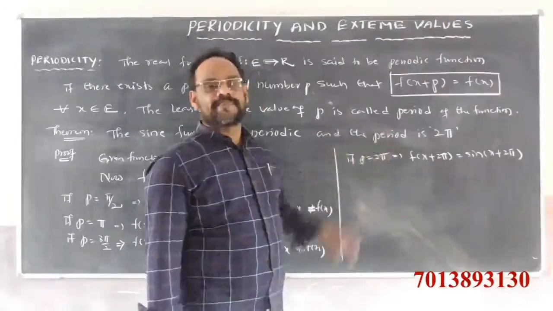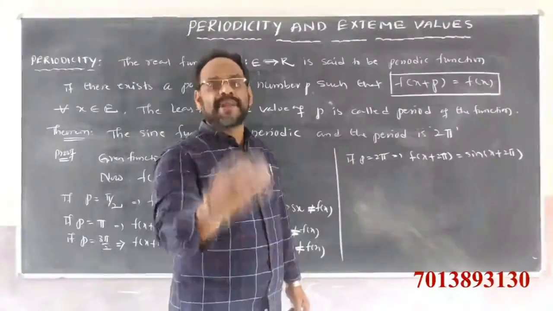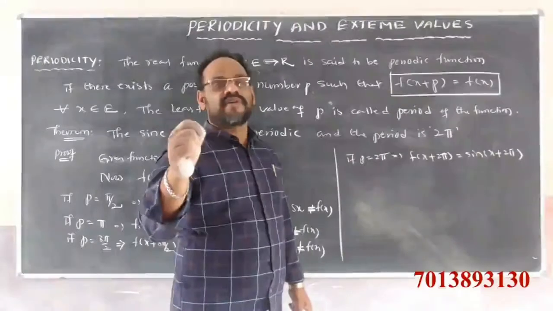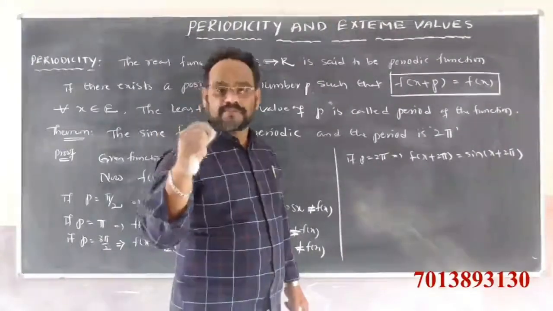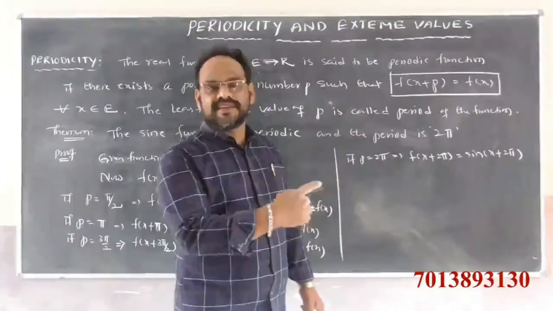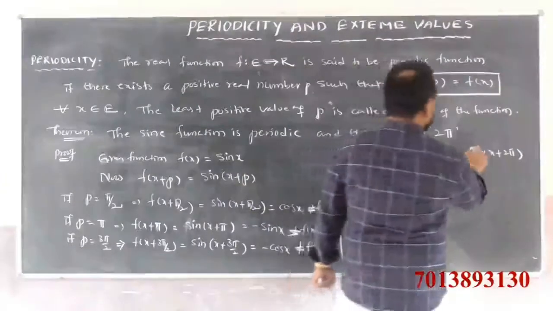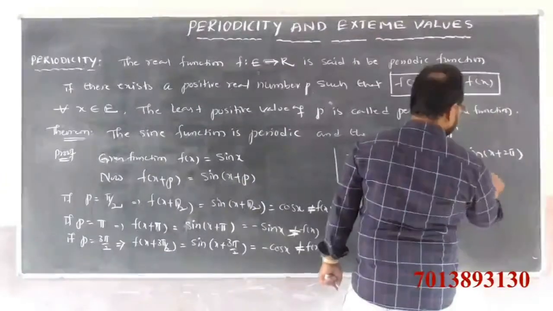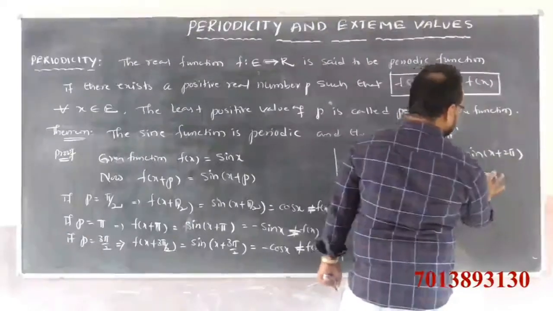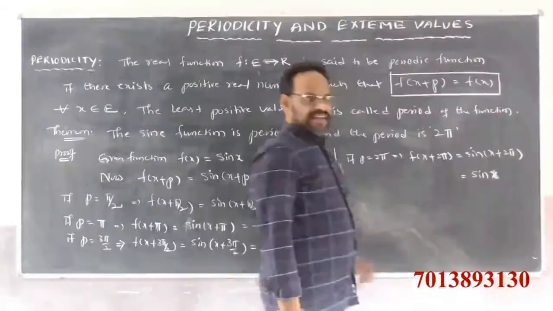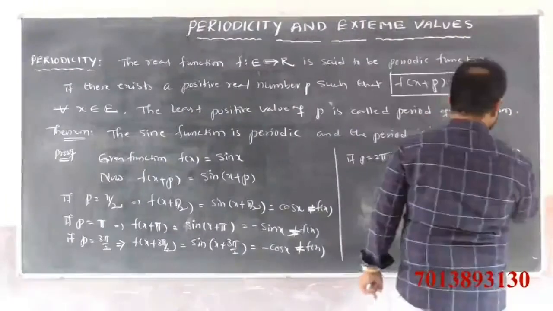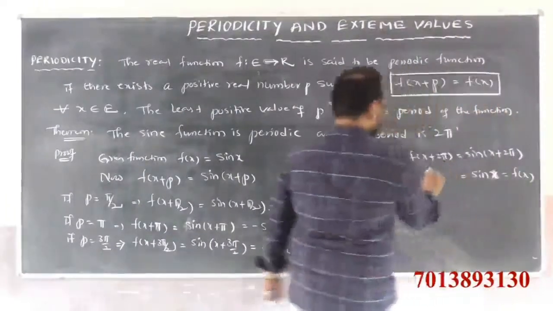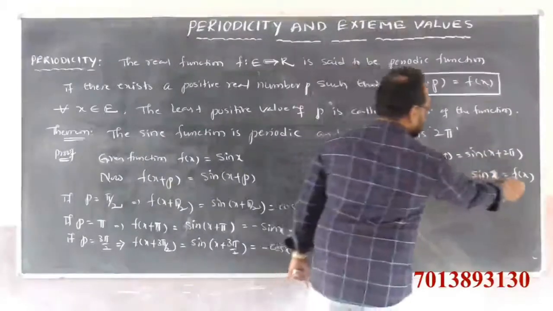Sin of 360 plus theta lies in the first quadrant. In the first quadrant all the trigonometric ratios are positive, and since 360 is there, the sin ratio is not changed. So we get sin x, which is nothing but f of x. So here f of x plus 2 pi is equal to f of x.